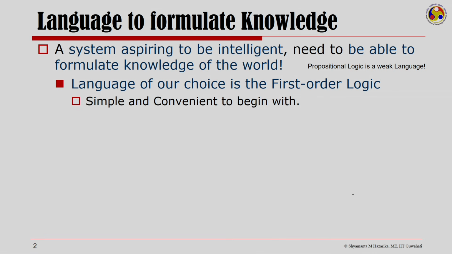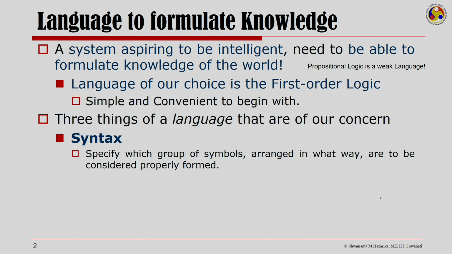Any language that needs to formulate knowledge of the world needs to deal with three things that are of our concern here. Number one, syntax. We need to specify which group of symbols arranged in what way are to be considered legal or well-formed expressions within that language.